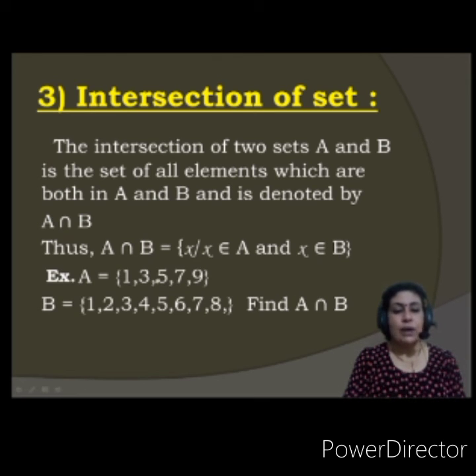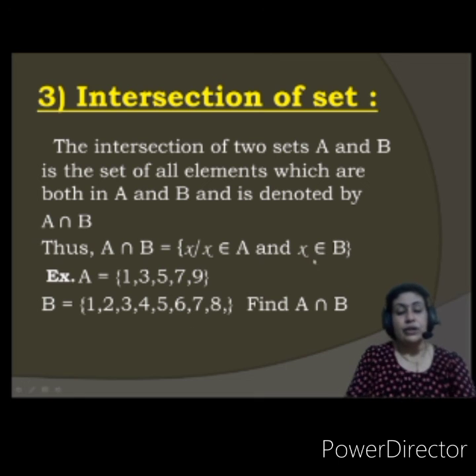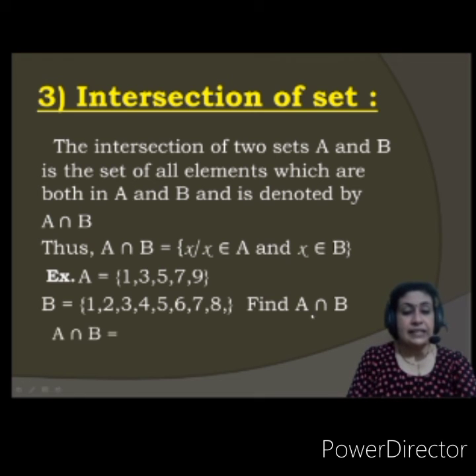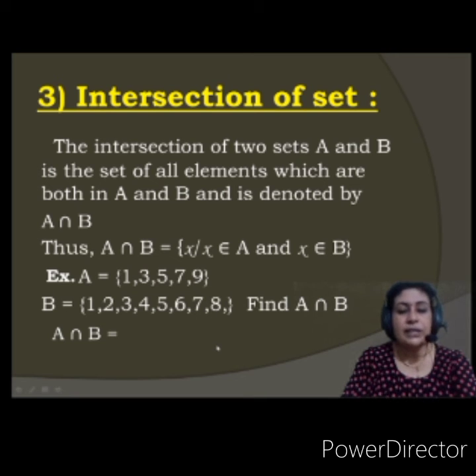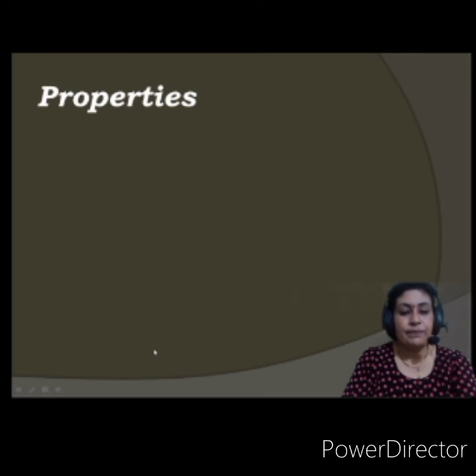Let us see with the help of an example. A is 1, 3, 5, 7, 9. B is 1, 2, 3, 4, 5, 6, 7, 8. Now you have to find the intersection. What will be the intersection? As I said, common elements. So 1 is there, common, 1. Then 3, 5 and 7. So this becomes the A intersection B set.